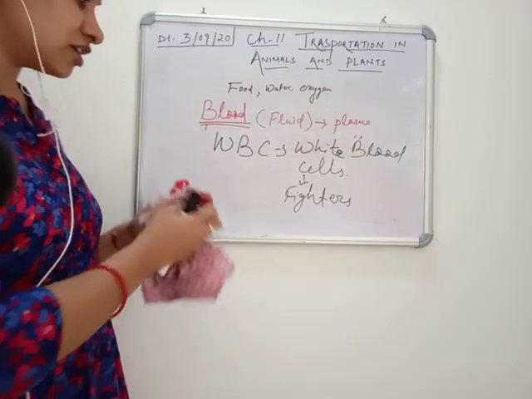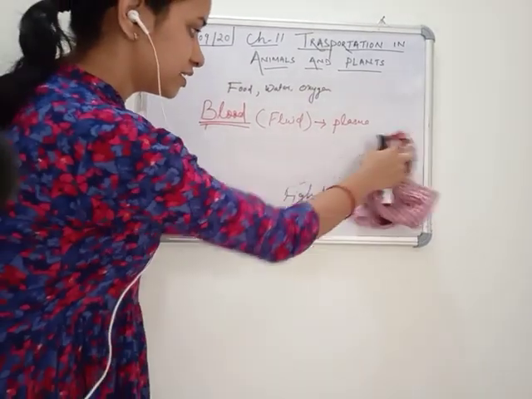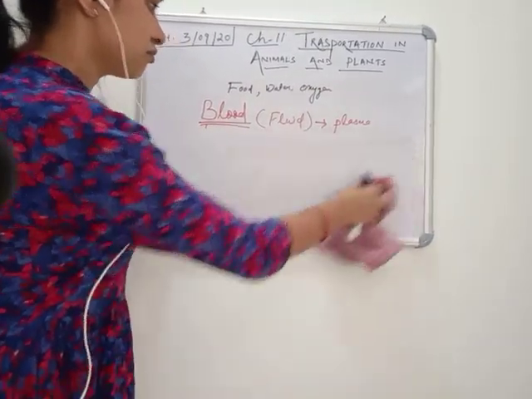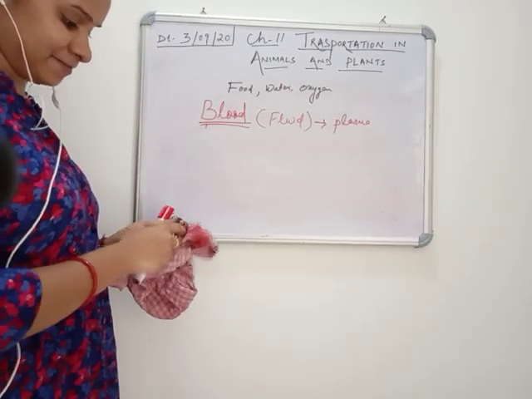Next, the third cell in the blood is your platelets.